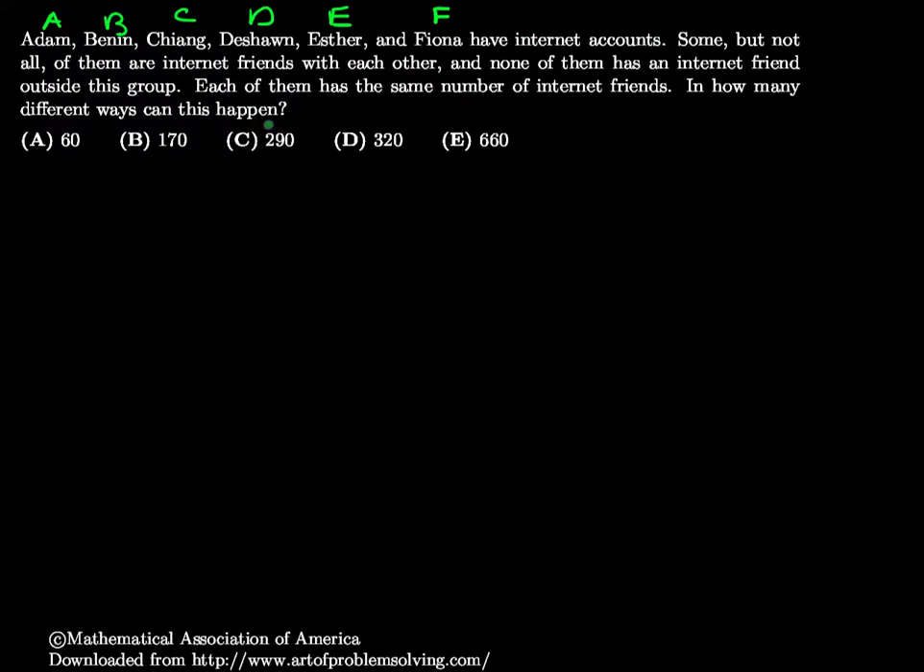Some, but not all of them, are internet friends with each other, and none of them has an internet friend outside the group. There's an important point here that I missed the first time I looked through it. I didn't see my answer in the choices, so obviously I checked and found it. Some, but not all. We'll get back to that. Each of them has the same number of internet friends. In how many different ways can this happen?